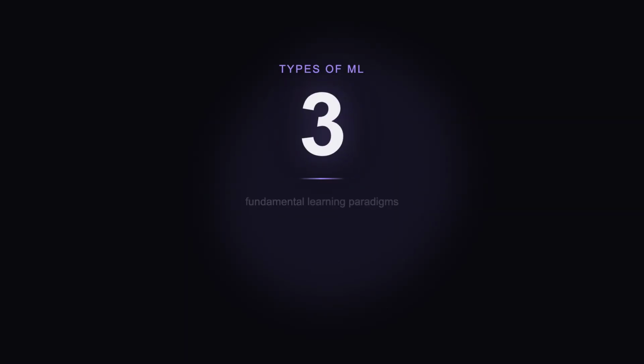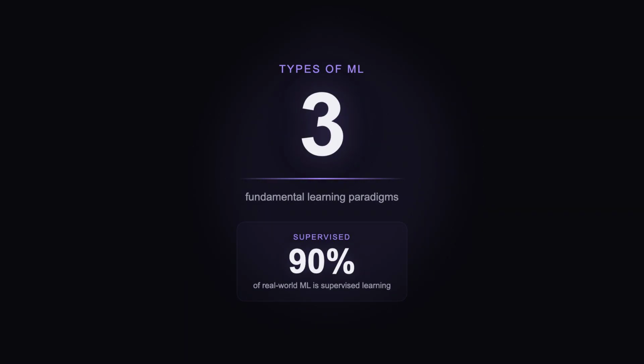There are three ways a machine can learn. Each one solves completely different problems. And understanding which to use is the most important decision in any AI project.